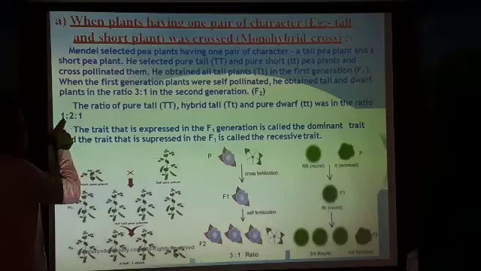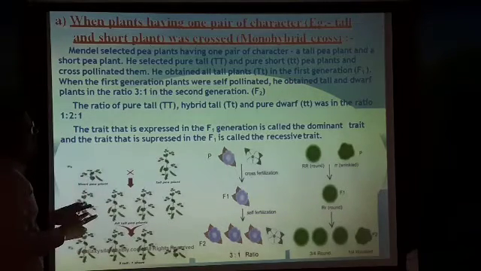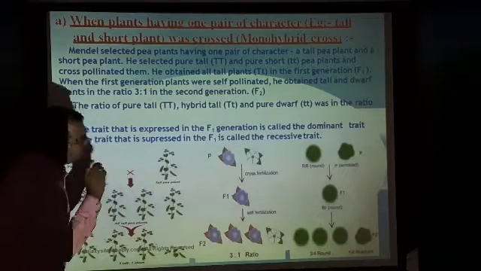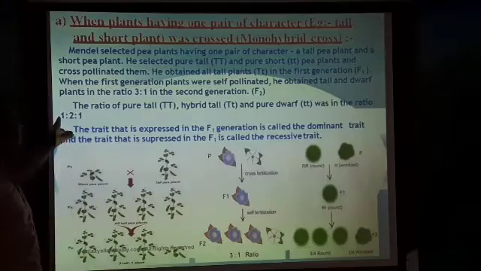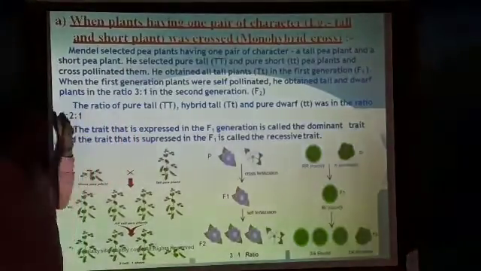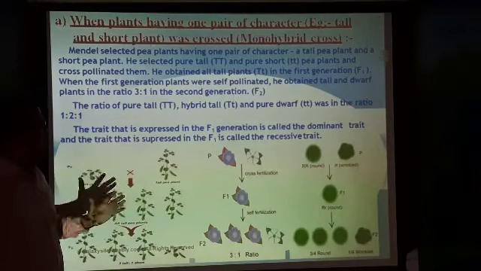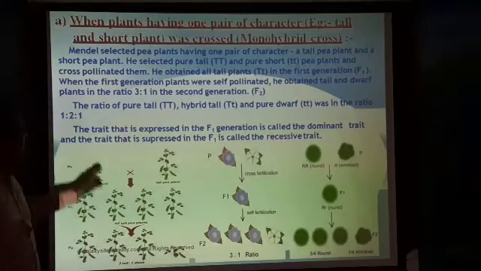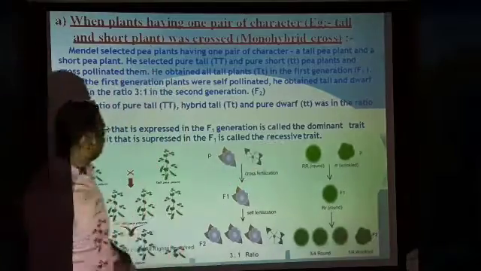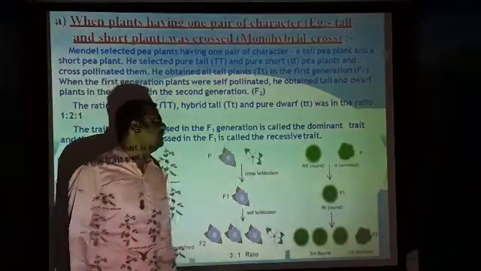So 1:2:1. How many pure tall plants are there? 1. How many hybrid plants are there? 2. And 1 is a pure dwarf or short plant. This 3:1 is called the phenotypic ratio, and 1:2:1 is called the genotypic ratio. You need to remember this from the exam point of view. The trait that is expressed in the F1 generation is called the dominant trait, and the trait that is suppressed in the F1 generation is called the recessive trait.